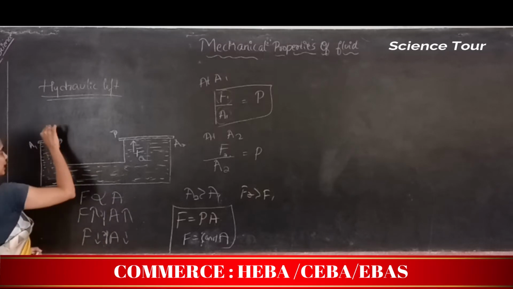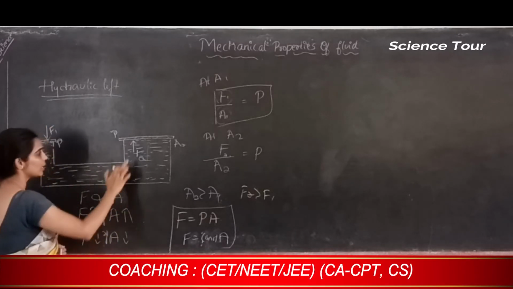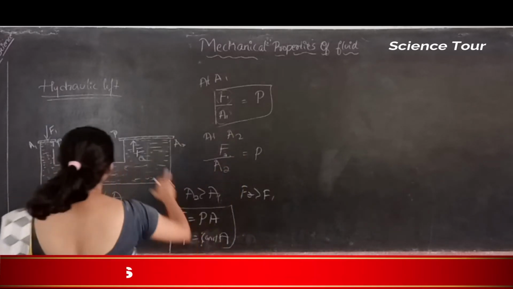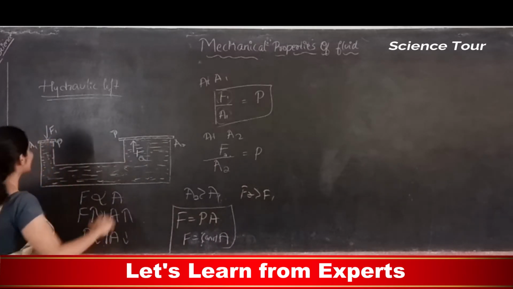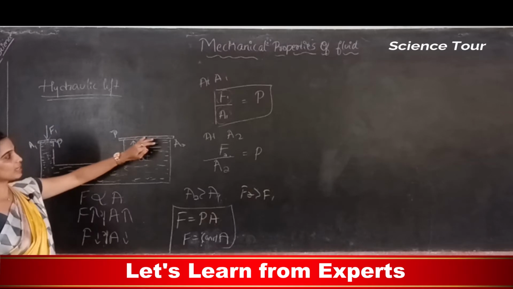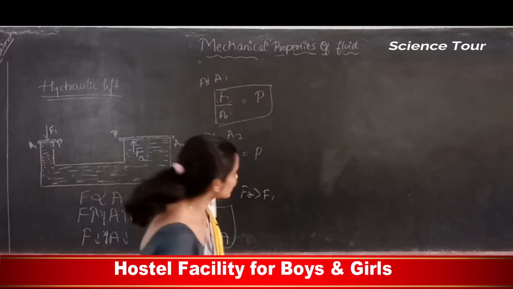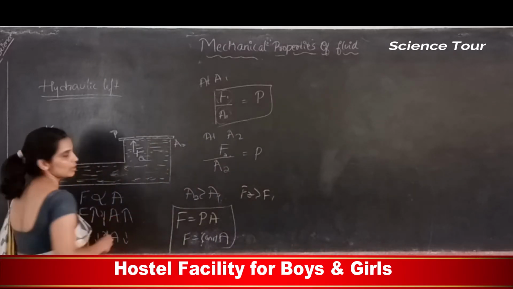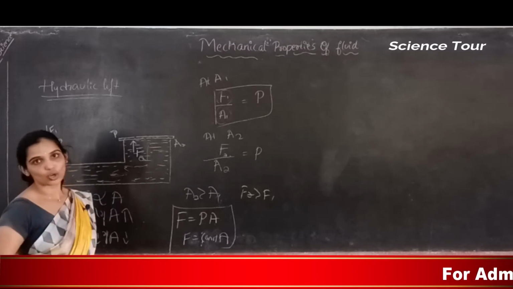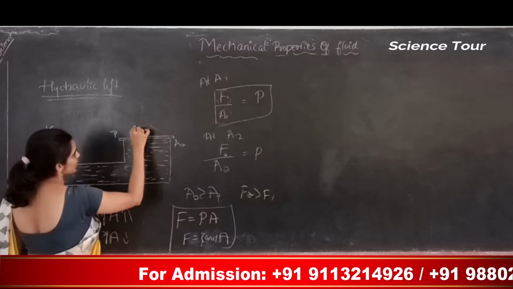So for F1, though it is a lesser amount of force, F2 acting here will be greater, because the area here is greater. Even if I apply a lesser amount of force here, I can make this piston lift with the greater force. That's the reason in service centers this kind of lift is used, which is called a hydraulic lift, because they use fluid in this.